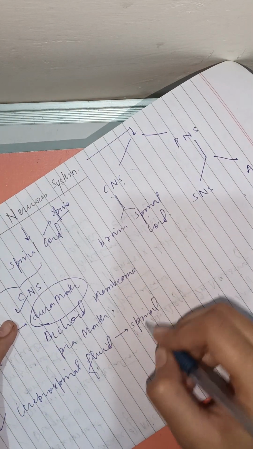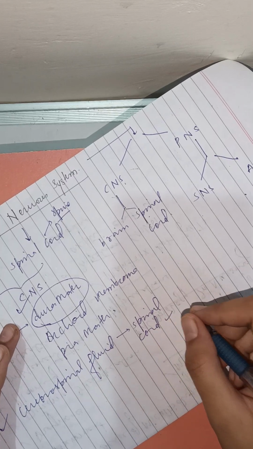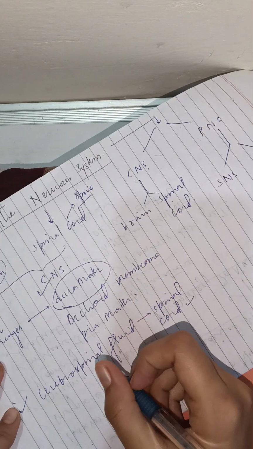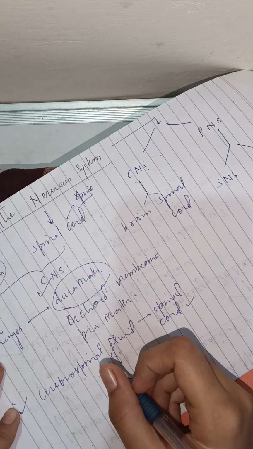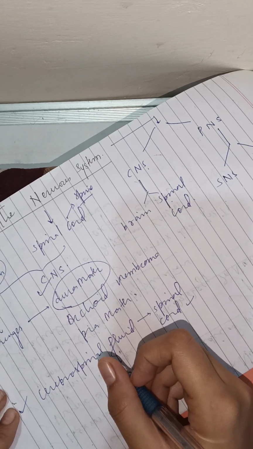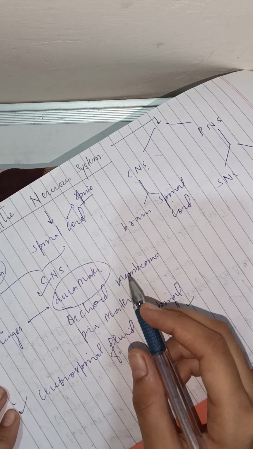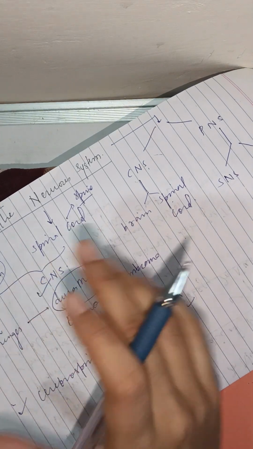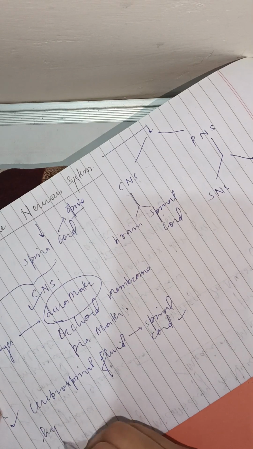The cerebrospinal fluid provides a protective cushion to the brain and spinal cord. Patients whose cerebrospinal fluid is drained in some way suffer from intense headaches and intense pain while jerking their head. Also, in case of a tumor, the fluid accumulates in the ventricles and causes the walls of the ventricle as well as the brain to expand. This condition is known as hydrocephalus.